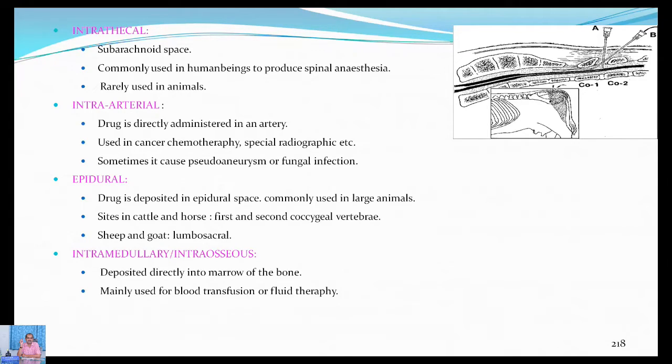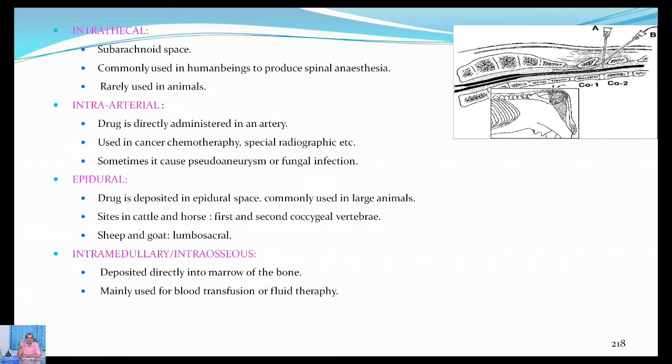Because in case of large animals, it's very difficult to induce general anesthesia. So that's why local anesthesia with lignocaine hydrochloride is used. Since the stomach of these large animals, especially the rumen, cannot be made completely empty, if the animal is anesthetized, it may regurgitate and the content may go into the lungs.